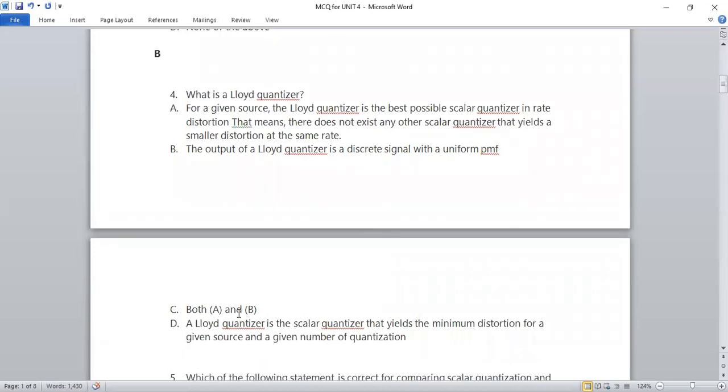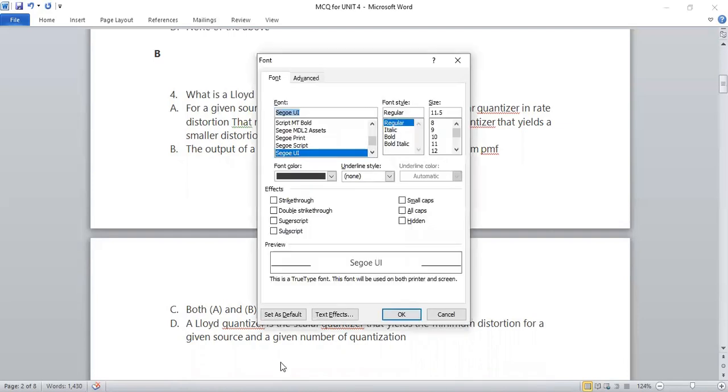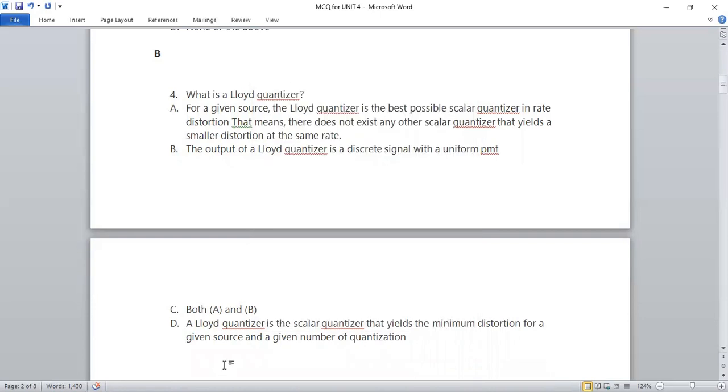Next one, both A and B. Obviously, when these two alone are not true, then both together will not be true. But D is true, as a Lloyd quantizer is a scalar quantizer that yields the minimum distortion for a given source and a given number of quantization levels. This is the right definition for the Lloyd quantizer. We have already seen this in the video which we have made, right? So the right answer will be the B option. Sorry, the right answer will be option D. Next question.